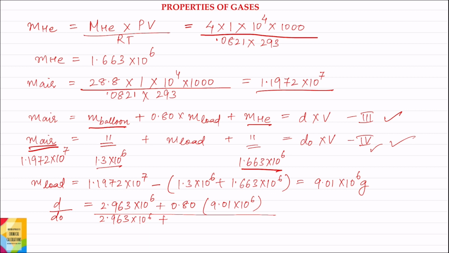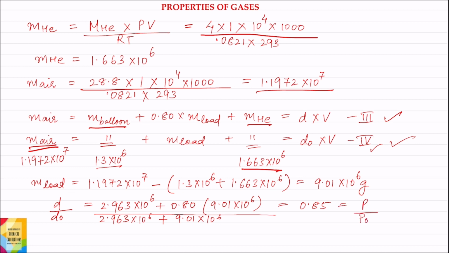Mass of load at ground level is 9.01 into 10 to the power 6. Solving, d by d0 is equal to 0.85. And we also know that d by d0 is also equal to p by p0.